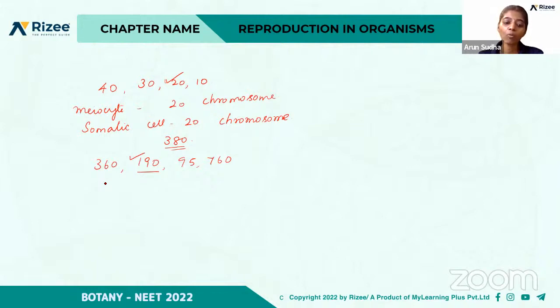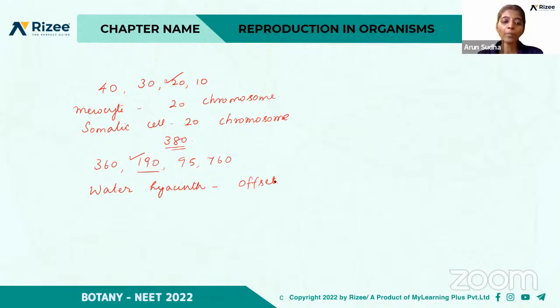The correct option is B, because in the case of water hyacinth, it is not a runner but an offset, right? So it is wrongly matched, but all the other pairs are correct: Penicillium by conidia, Bryophyllum by leaf buds, and Agave by bulbils. So B is the right answer.